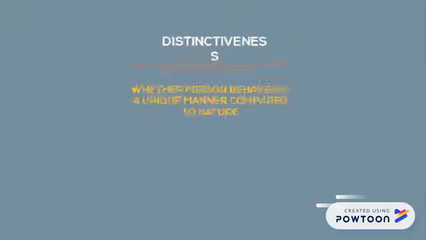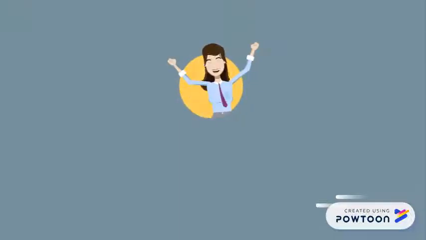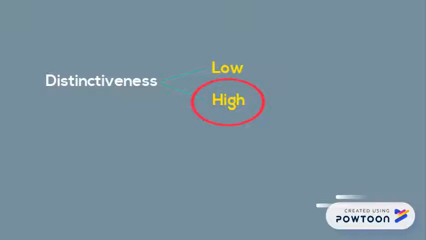Next, distinctiveness is whether a person behaves in a unique manner as compared to his usual nature, and here is an example of Kelly displaying high distinctiveness in her behavior. Kelly is a joyful person and laughs very easily at almost everything. It is in her nature to be a cheerful person, but it will be very distinct and obvious if one day she stops laughing at jokes that her friend tells her. Kelly's friends would sense that something may have happened to her to cause a difference in her usual behavior. This attribution shows a link of her actions to external reasons.